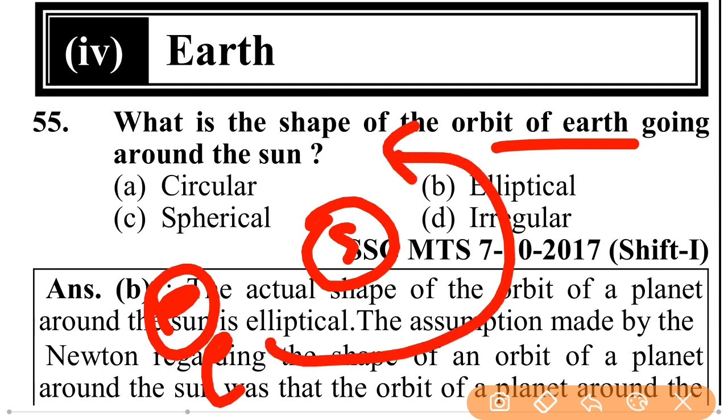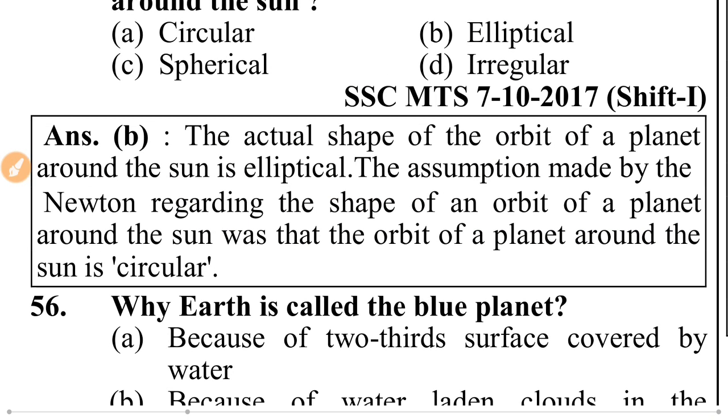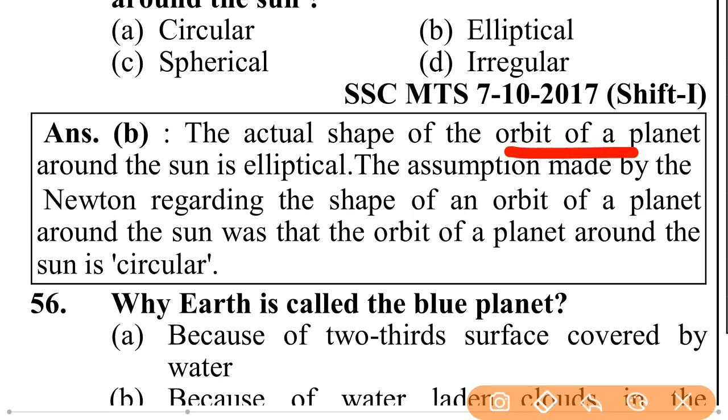The options are circular, spherical, elliptical, and irregular. That is called elliptical. The actual shape of the orbit of a planet around the Sun is elliptical. The assumption made by Newton regarding the shape of an orbit of a planet around the Sun was that the orbit is circular.